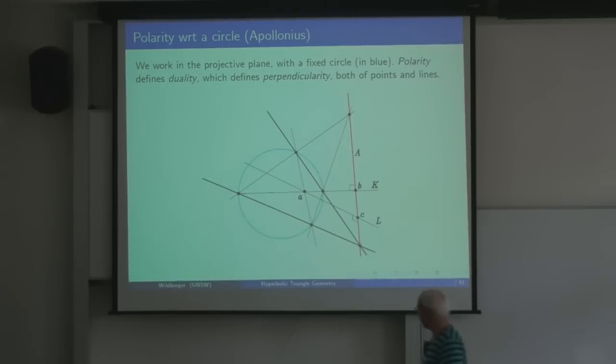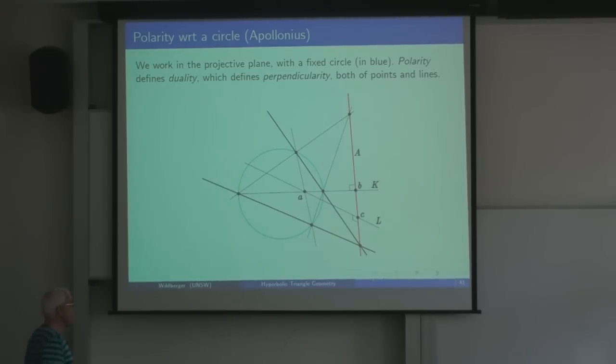So what are we going to do? Well, I have to introduce the idea of polarity or duality, which defines perpendicularity. You have to get at perpendicularity first. And this is done by the most important property of a circle, in fact.